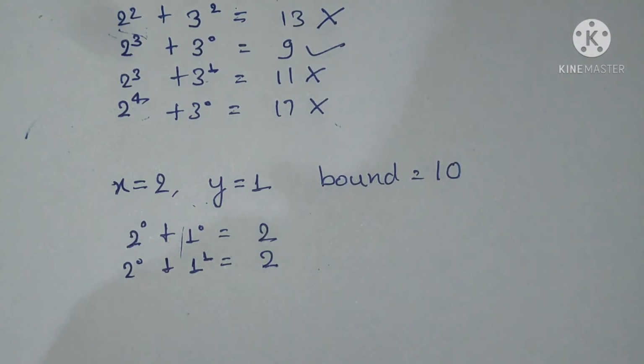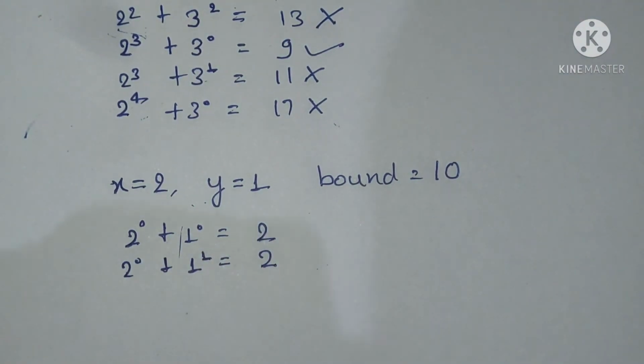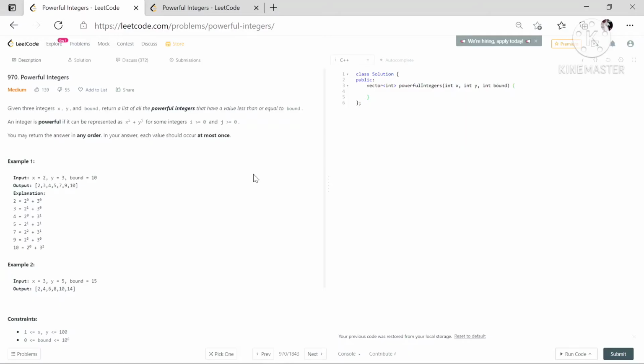So you don't have to do this, and you have to take care of this base case. Okay, so now let's write the code. First of all, we initialize the powers of x to be 0 and the power of y to be 0, that is i equals 0 and j equals 0, and then we declared an unordered set to store our answer. Now we will be having a nested loop so as to traverse through all the powers, that is i and j.